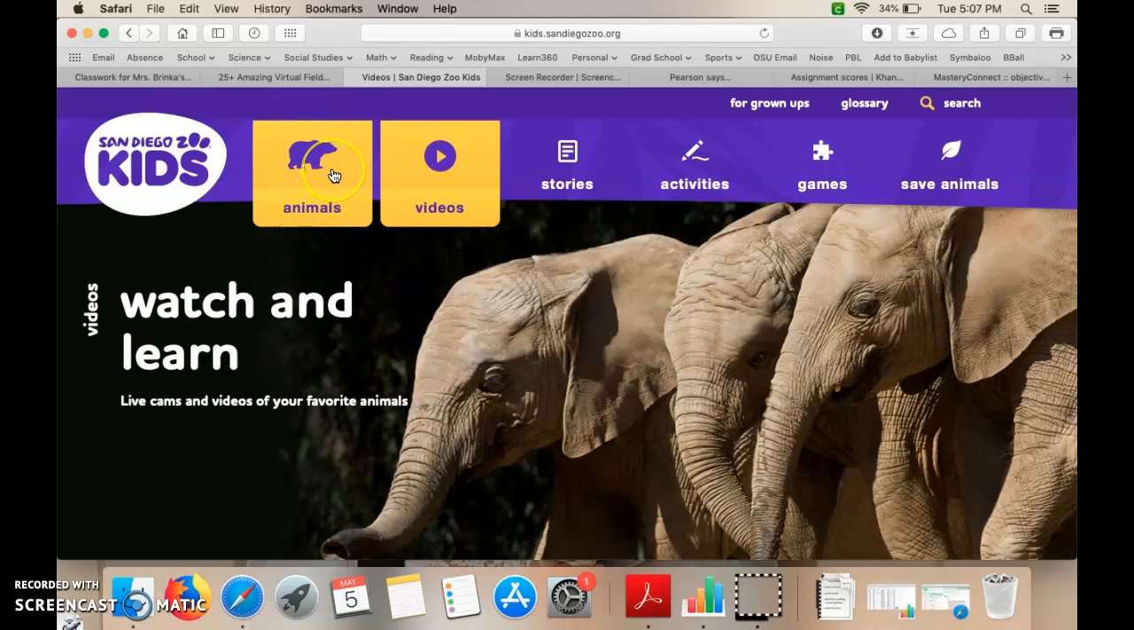Once you finished your first assignment, where you read about the different animals, you're supposed to pick one and read about an animal. Now we're going to take a virtual tour and you're going to watch some animals at the San Diego Zoo.